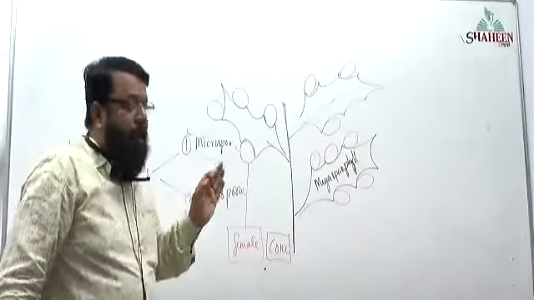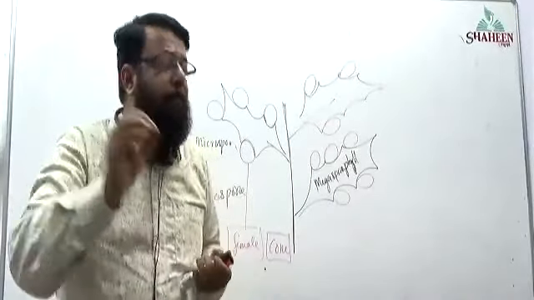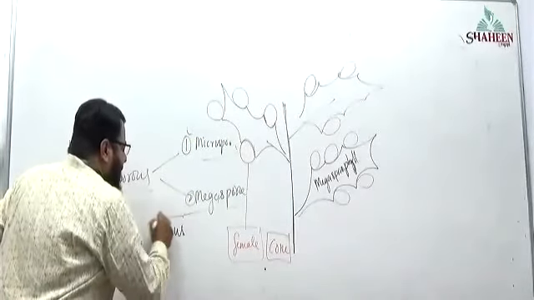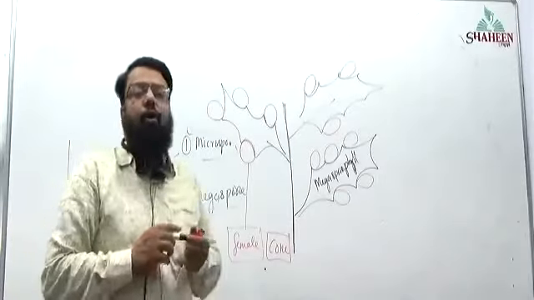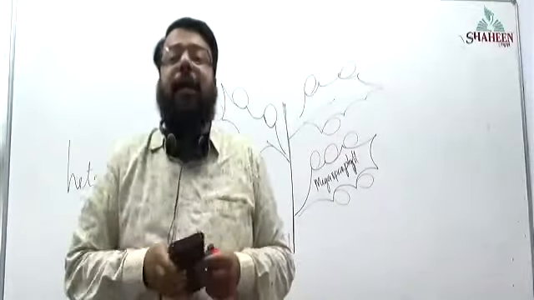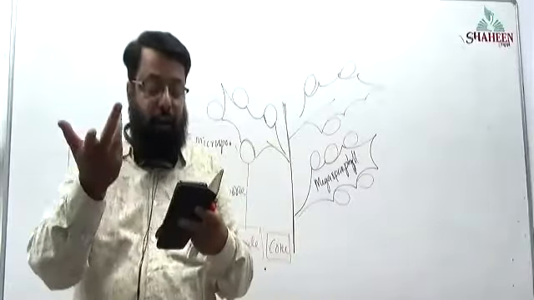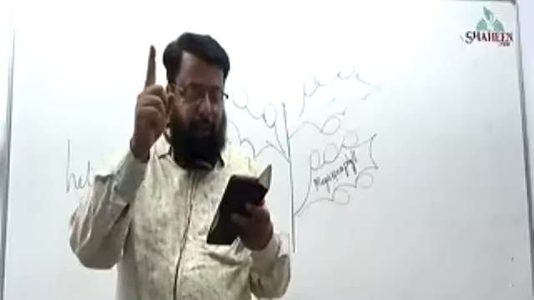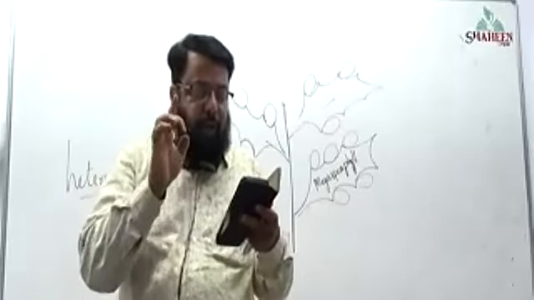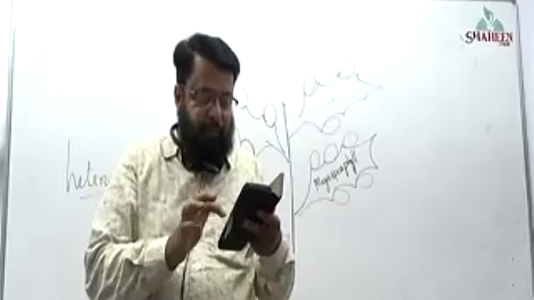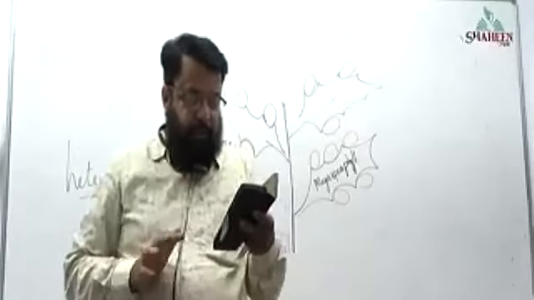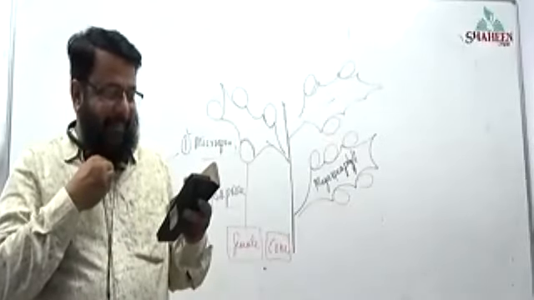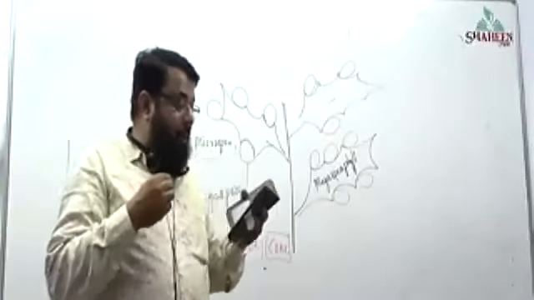Now, in some plants like pine tree, Pinus, remember, Pinus is monoecious. Tell me, what does monoecious mean? Pine tree is monoecious.